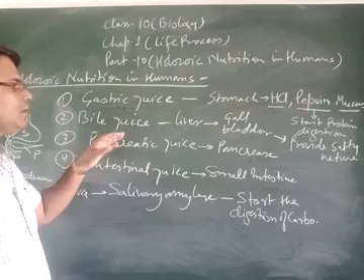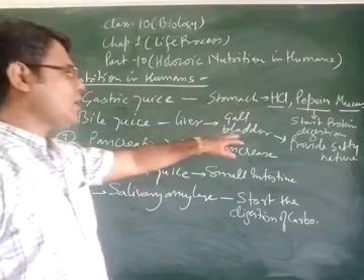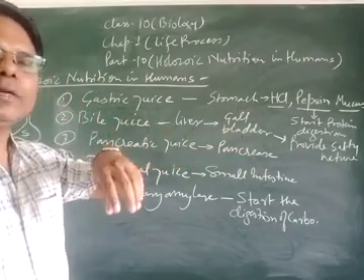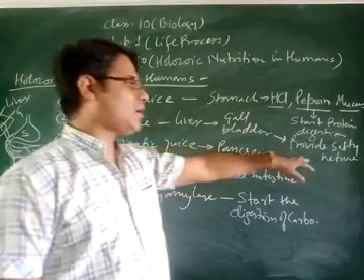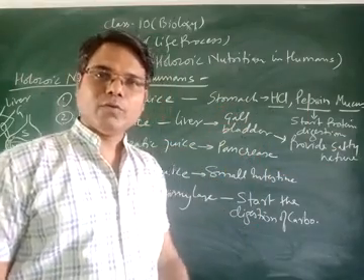Okay students, the bile juice which is stored in the gallbladder is mixed with the food material and provide the salty nature for the food environment.